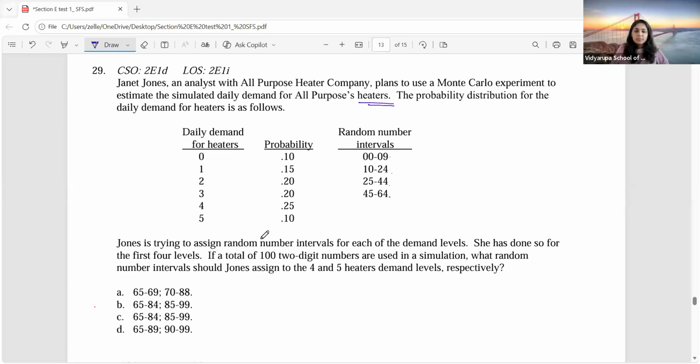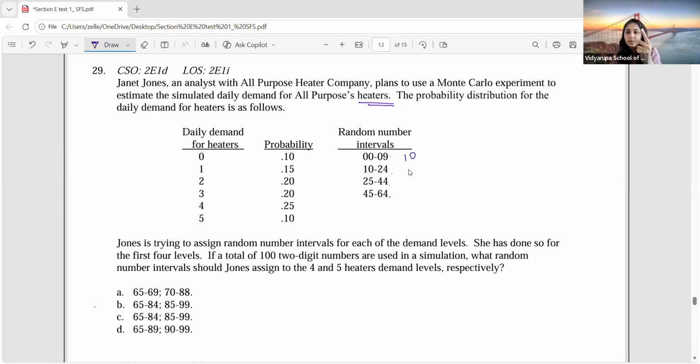Then why, guys? Tell me which is more suitable. Why option D? Now, see correctly over here. What are they saying? You have to convert the probabilities into numbers. So over here they are saying 10% is the probability, and numbers assigned is 0 to 9. That means there are 10 numbers: 0, 1, 2, 3, 4, 5, 6, 7, 8, 9. Correct?